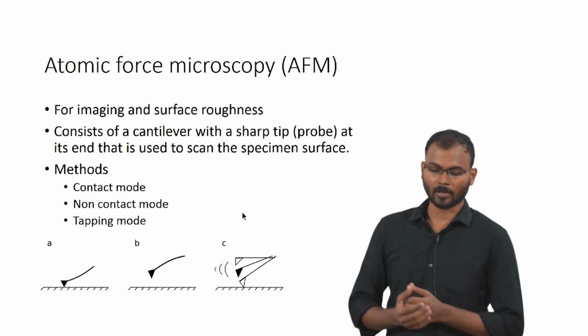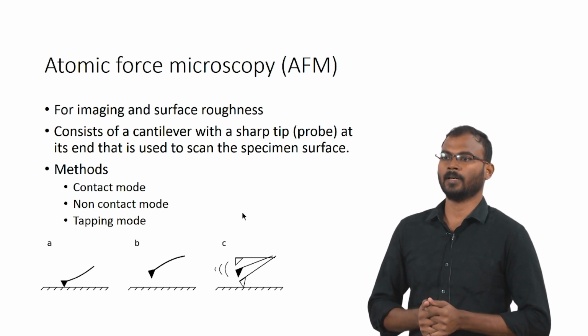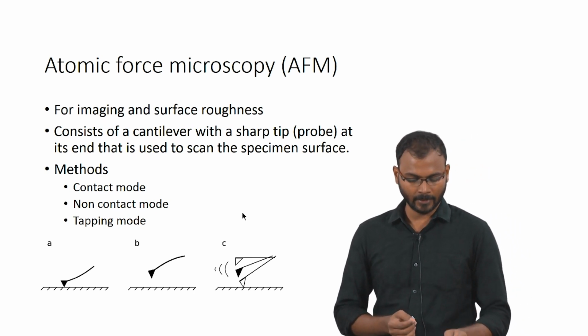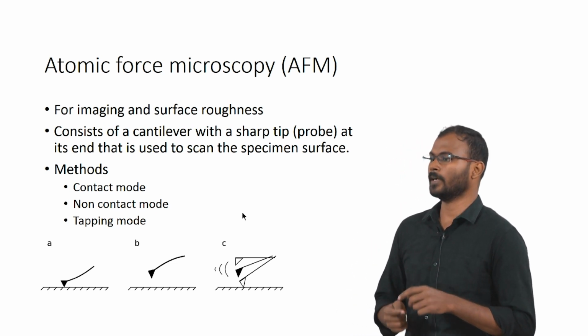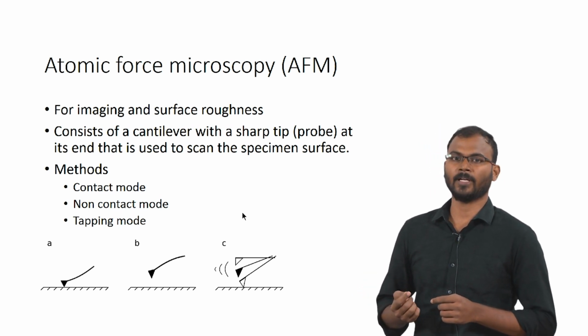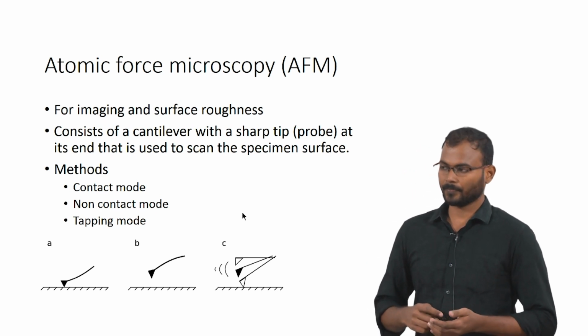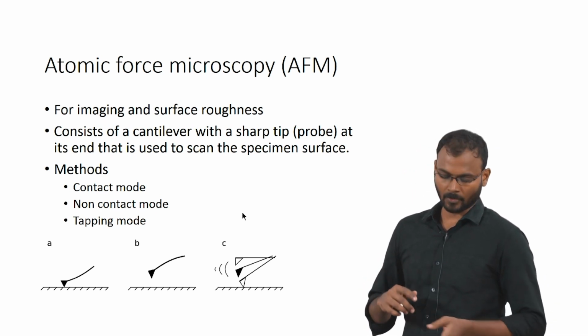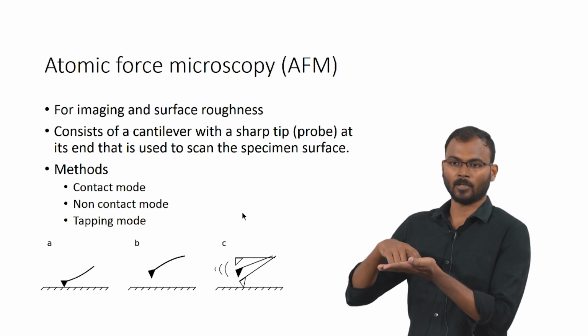So, we will see atomic force microscopy. In atomic force microscopy, the cantilever is there. The cantilever is a small sharp piezoelectric object which will expand and contract based on the voltage applied onto it. So, in contact mode, the cantilever would be placed on the top of the material.